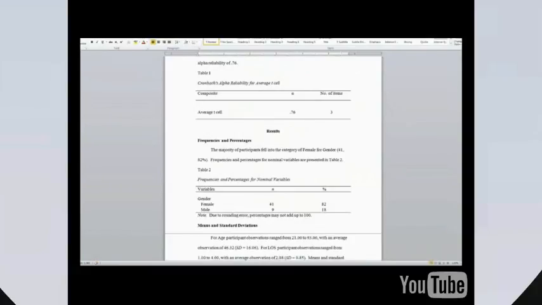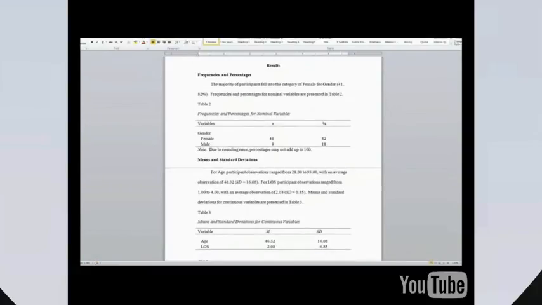Now on to the results. The first thing to do is inspect the frequency and percentages for the nominal and ordinal level variables. We present these descriptives in text and in an APA formatted table. Next, the means and standard deviations for each of the scale level variables are presented. For each scale level variable, the range, mean, and standard deviations are in narrative and tabular form.